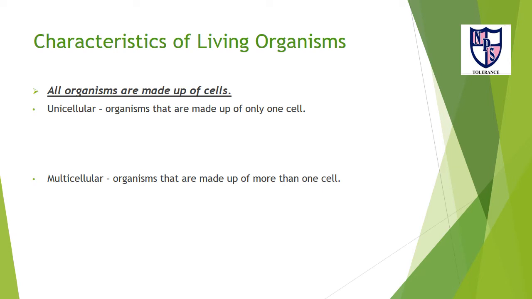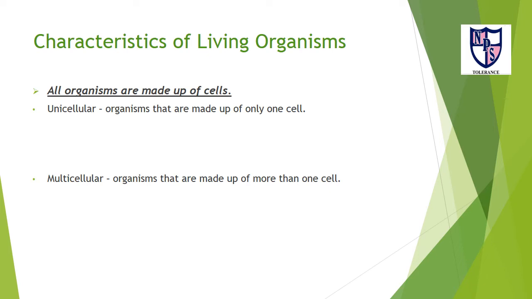Now come to the characteristics of living organisms. First one is all organisms are made up of cells. A cell is the smallest unit of a living thing and is a basic building block of all organisms. All organisms are made up of one or more cells. Cells arise from other cells through cellular division.